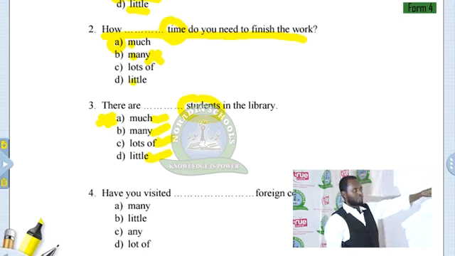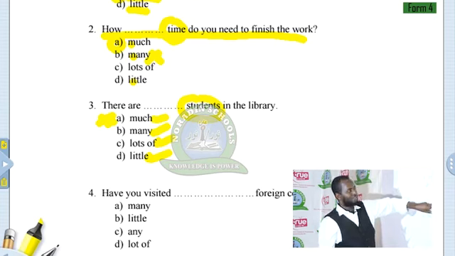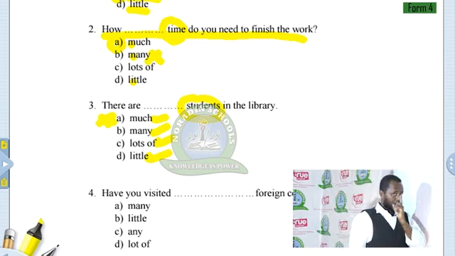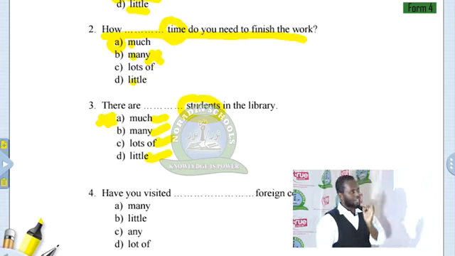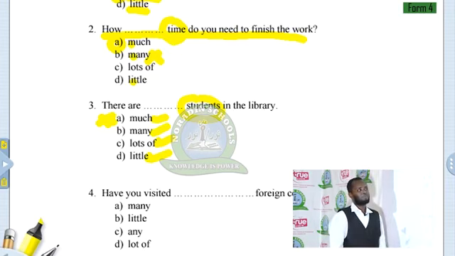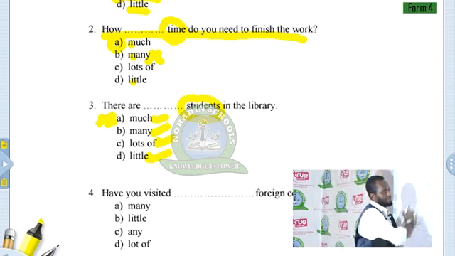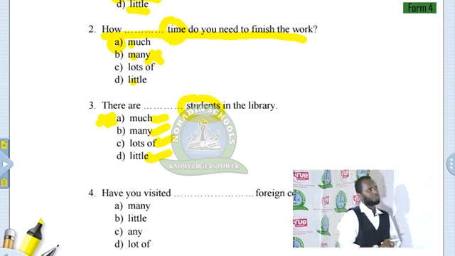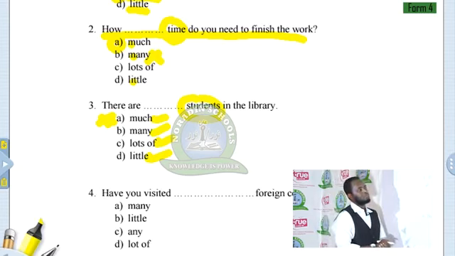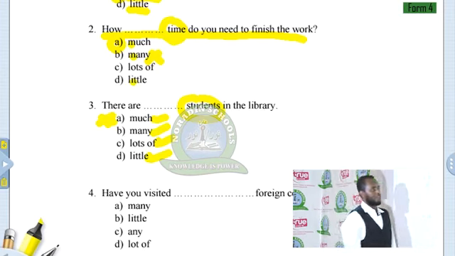And do not use little, because little and much can only be used with uncountable nouns. So we have many and lots of. Which one is correct? There are many students in the library, or there are lots of students in the library.